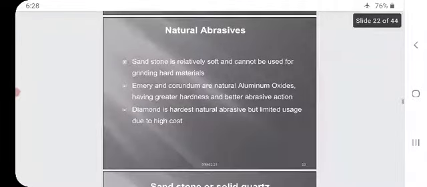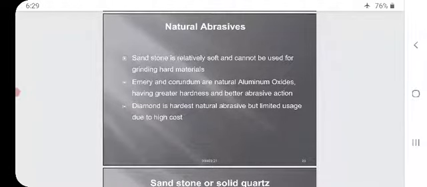Natural abrasives. Now we are going to see natural abrasives. Sandstone is relatively soft and cannot be used for grinding hard materials.